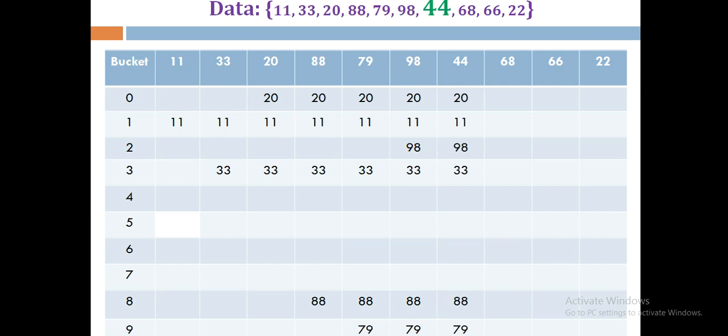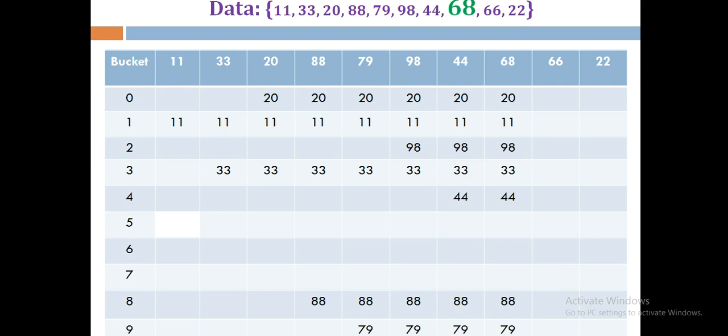Now let's talk about the next element, that is 44. In the 44, what is the value? 44 mod 10, it will be 4. So we'll check whether the 4th location is empty. Yes, it is empty, so we need to store the element here. Now let's talk about the 68. So 68 again gives us the remainder 8.